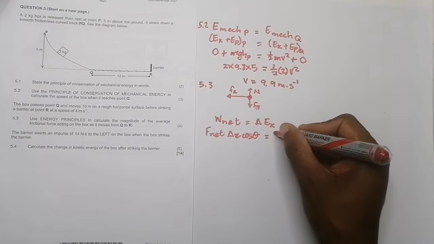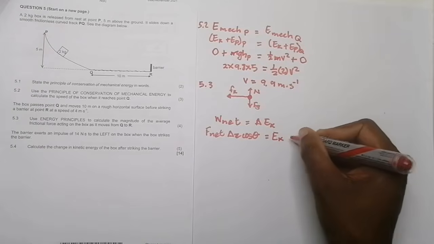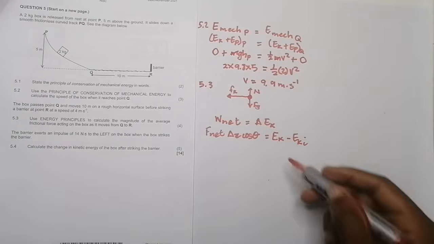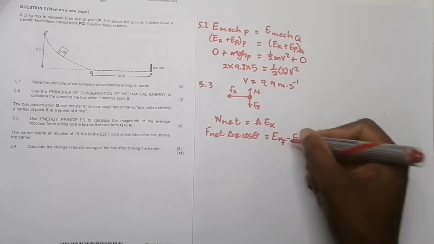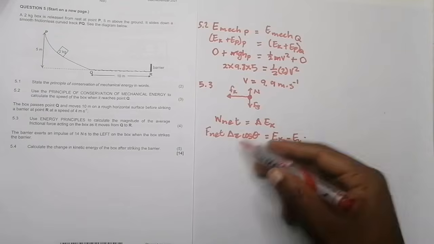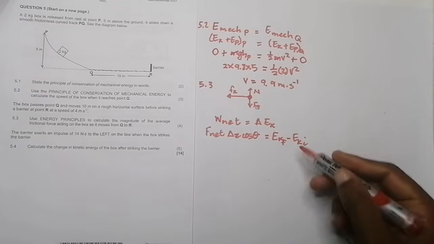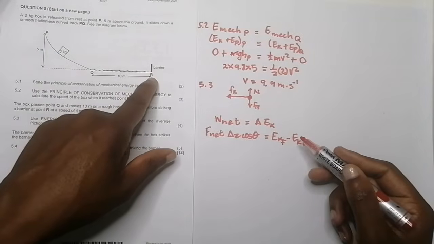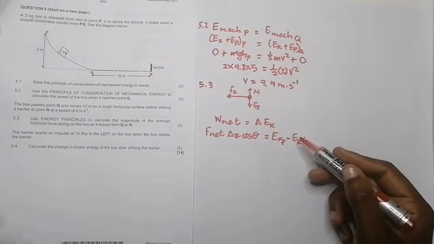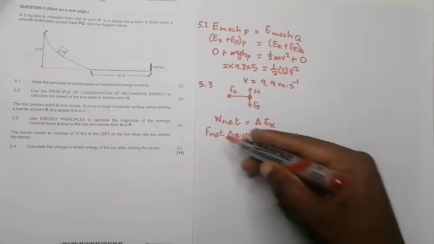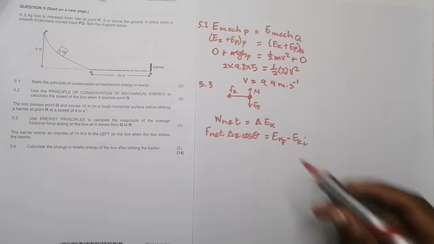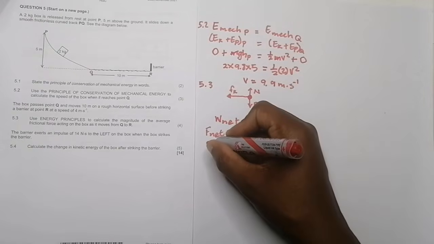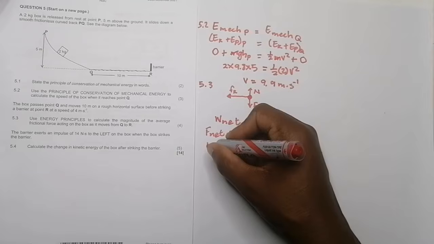So this would be kinetic energy final minus kinetic energy initial, and I'm mindful that it's final minus initial. I'm doing this because they've already given me both the velocities. I have the velocity at R, and I have the velocity at Q. Now, what would be our net force? I'm sure you get this by now. This would be the frictional force, and that's what we're looking for.